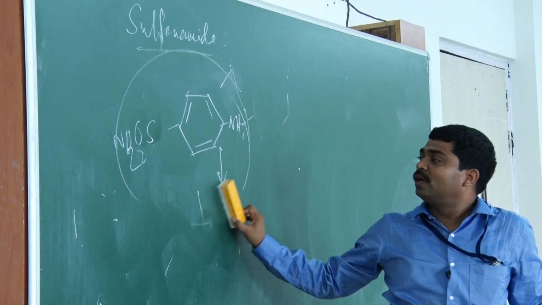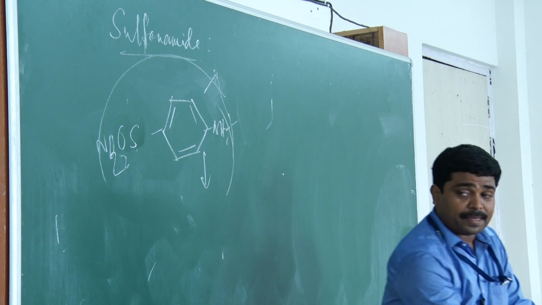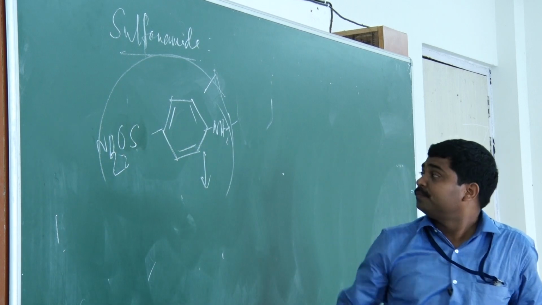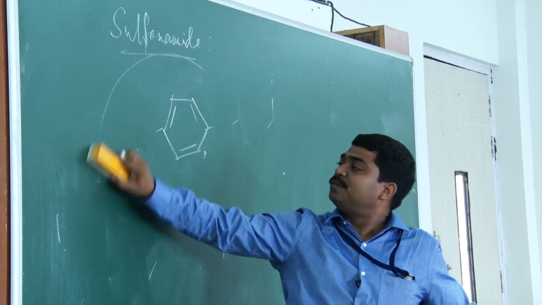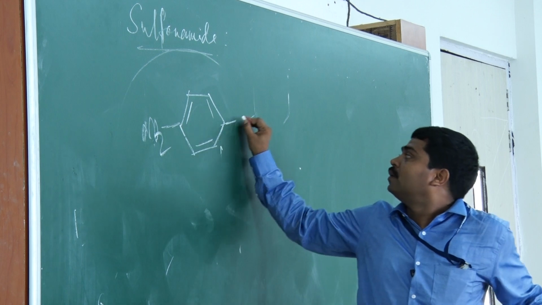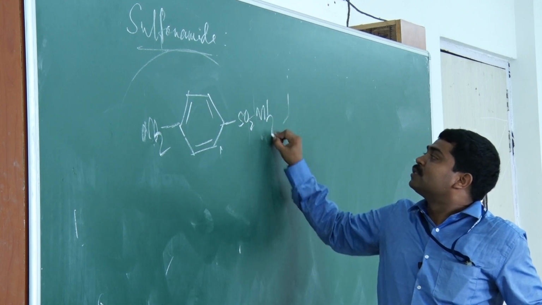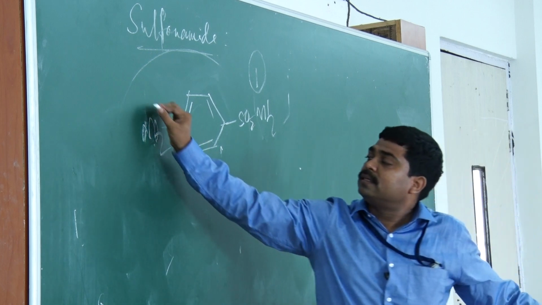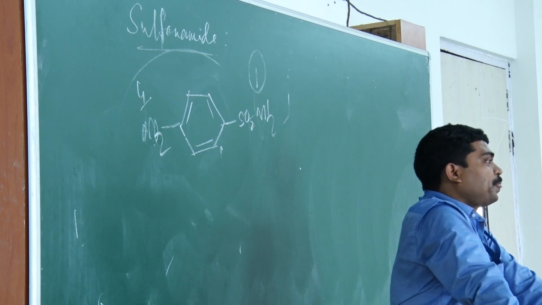Basically, in this molecule, the sulfonamide, if you number it, we keep the functional group in reverse, SO2NH2. So, this nitrogen is numbered as nitrogen 1 and this is numbered as nitrogen 4.